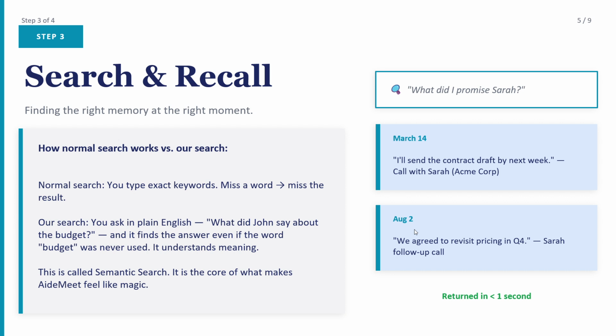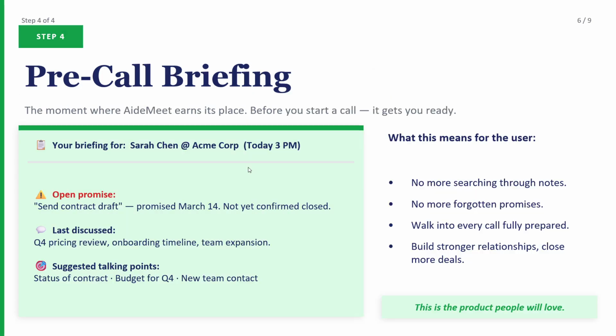Step three is going to help people find important details about the meeting. For example, what did I promise Sarah? Then it will give the answer that way. We do this as the second part. As step three, search and recall, and then step four, pre-call.